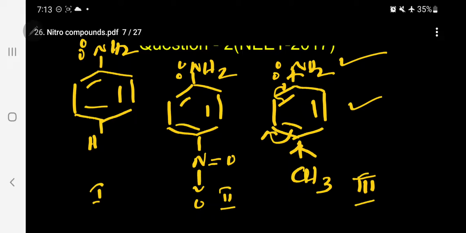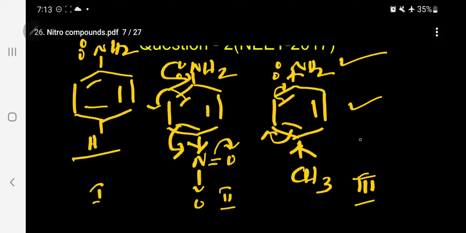Then come over here, nitrobenzene. It is an electron attracting group, with a minus M effect. So it is attracting electrons like this. So the lone pair that is present here will come to the para position. So the lone pair is not available in the NH2 group, so basicity decreases. So the aniline is standard.